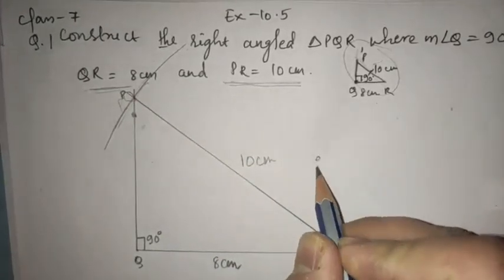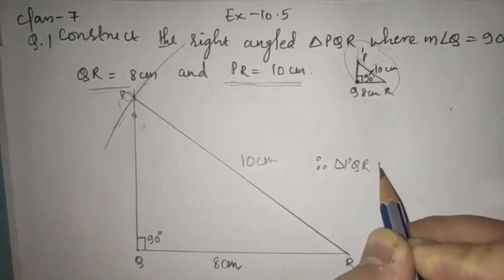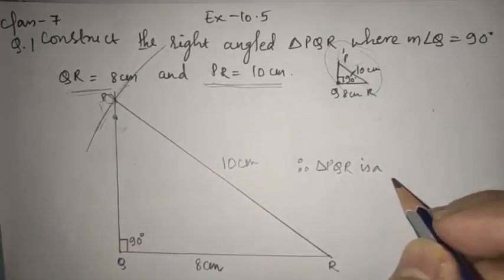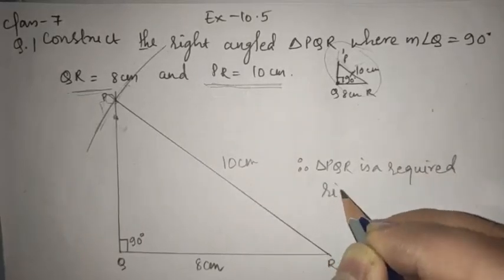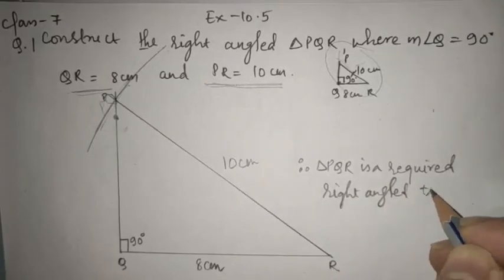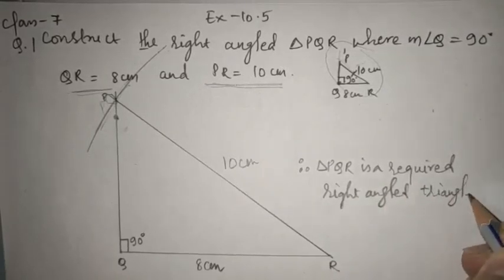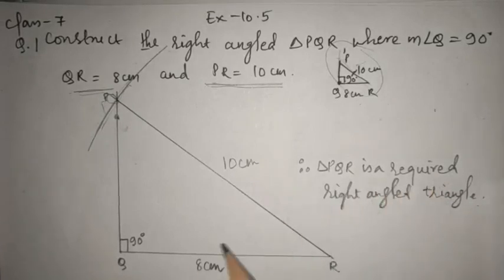So at the last we will write, therefore triangle PQR is the required right angled triangle. Right, this is the triangle PQR, which is a right angle triangle. Right angle triangle means it has a 90 degree angle. Yes, so I hope you have understood this very well.